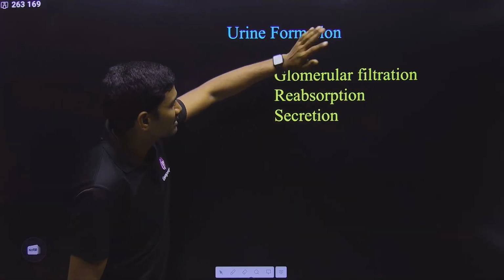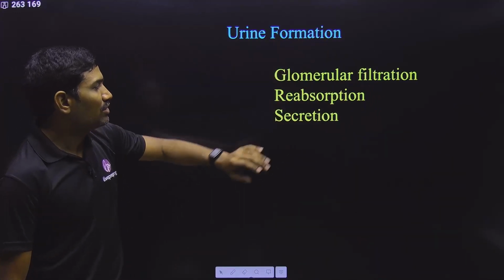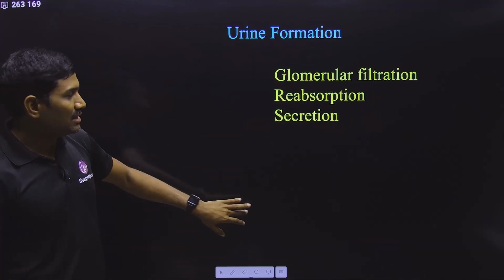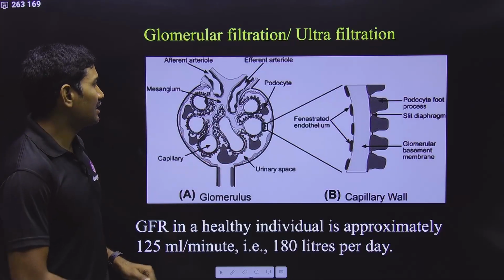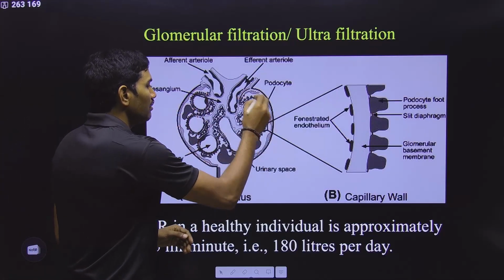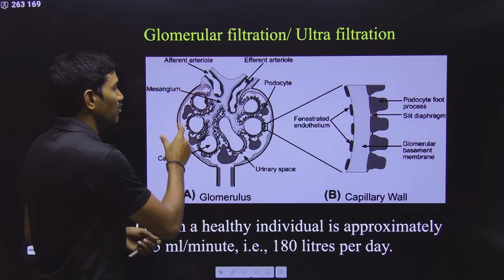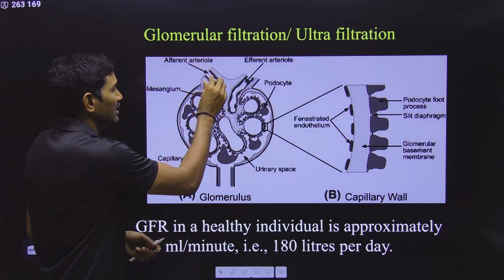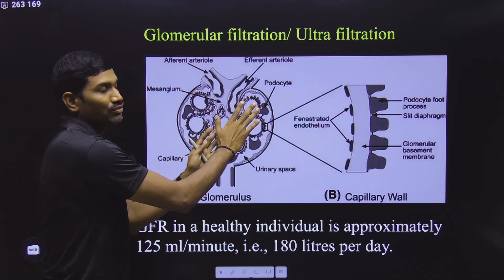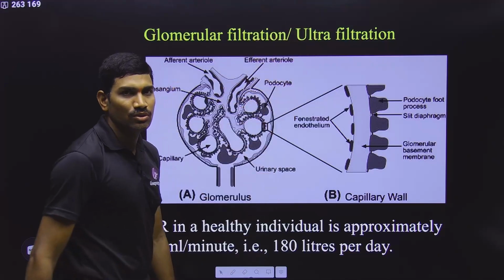So we have completed glomerular filtration, and now we need to focus on reabsorption and secretion. Before going to that, let us see this diagram. This is the Malpighian corpuscle, this is the Bowman's capsule, and this is the efferent arteriole. This is the network that is formed, and this is the efferent arteriole going out here.